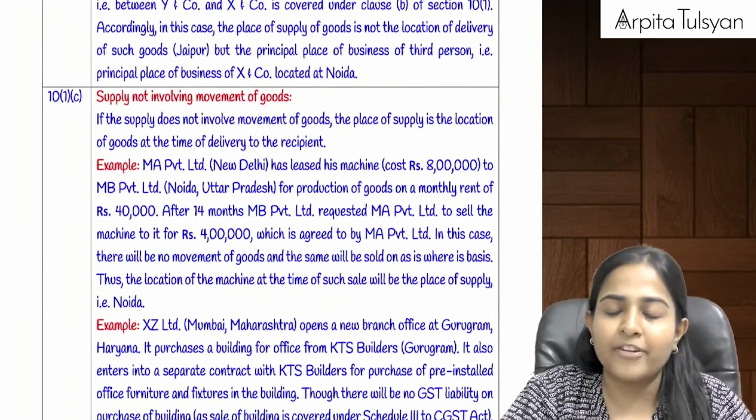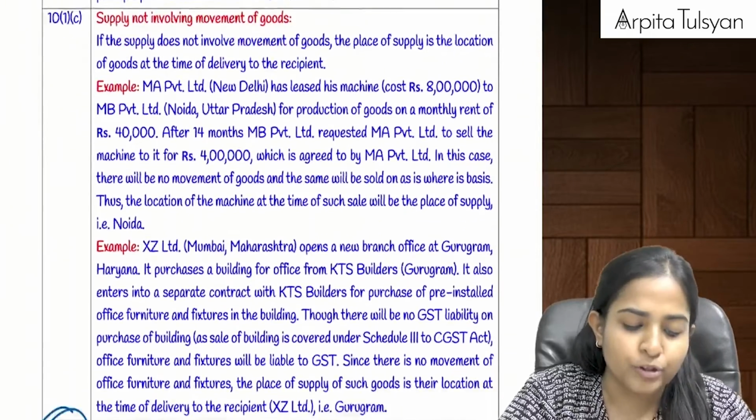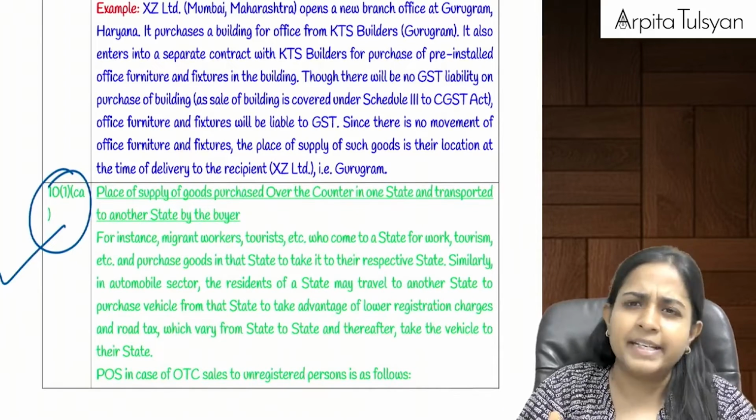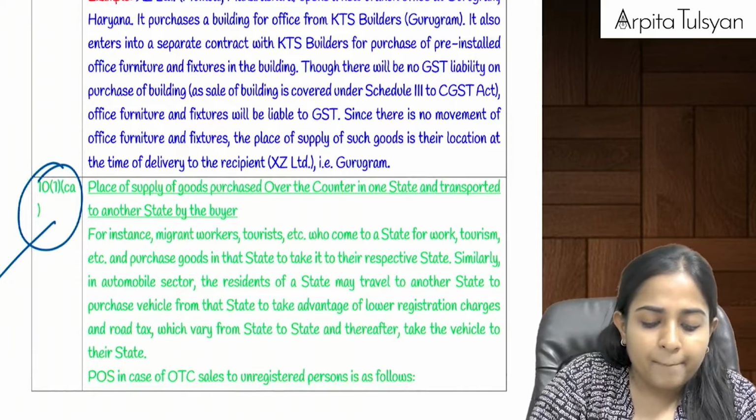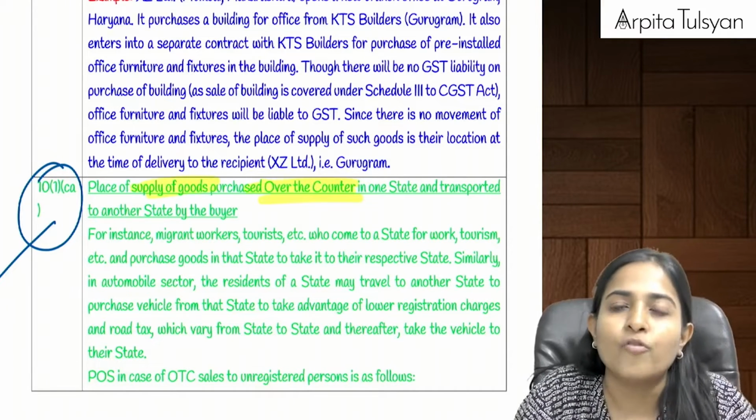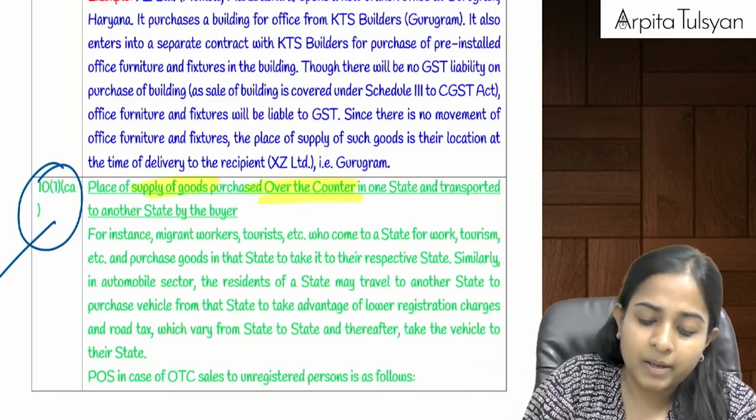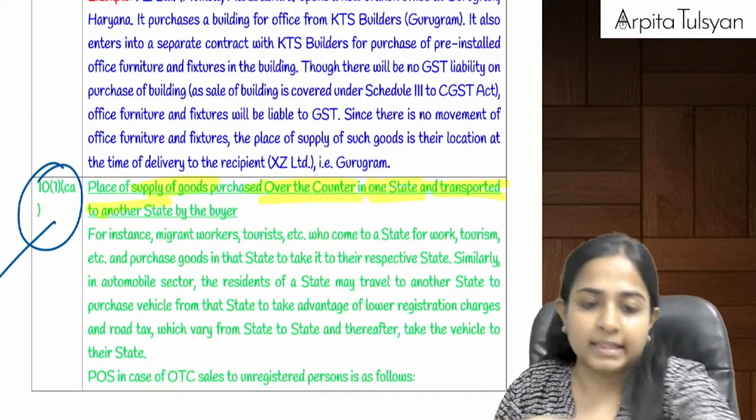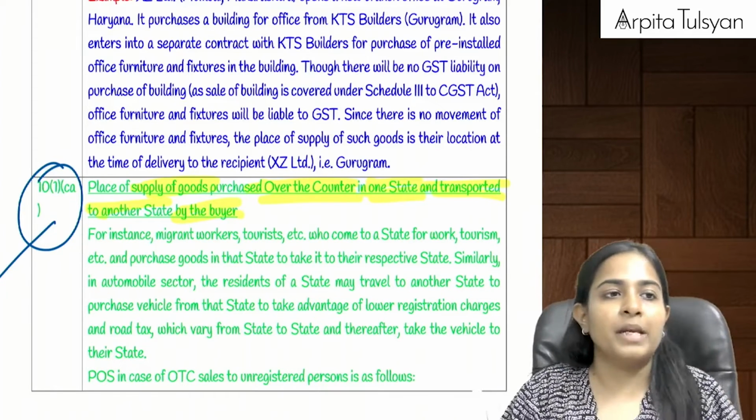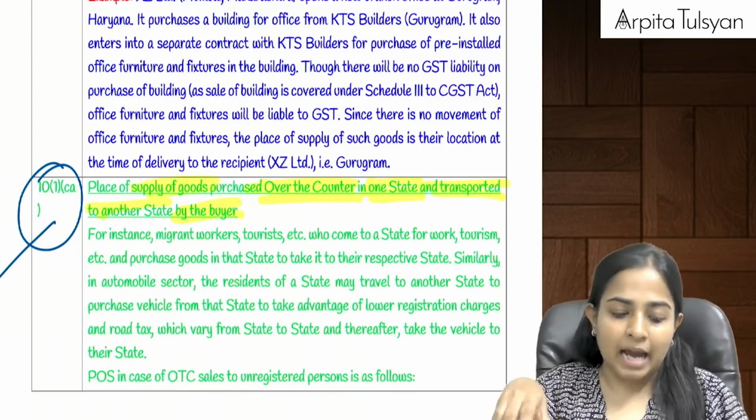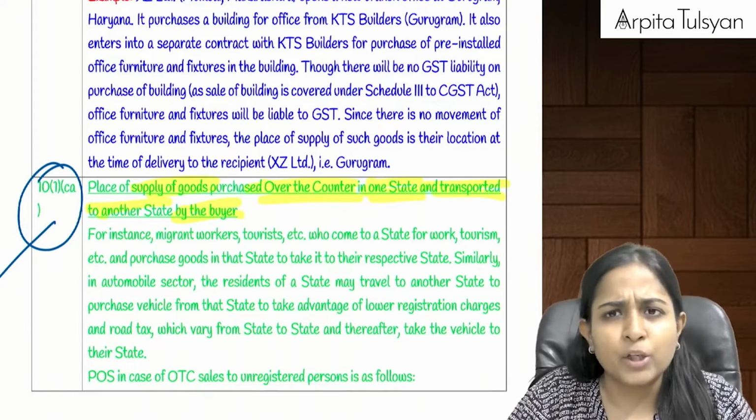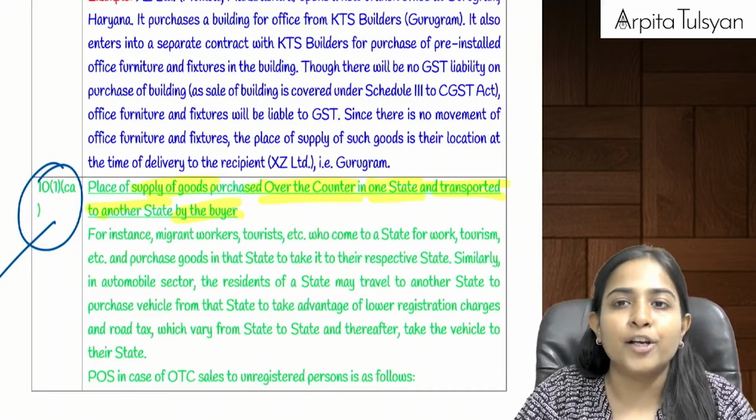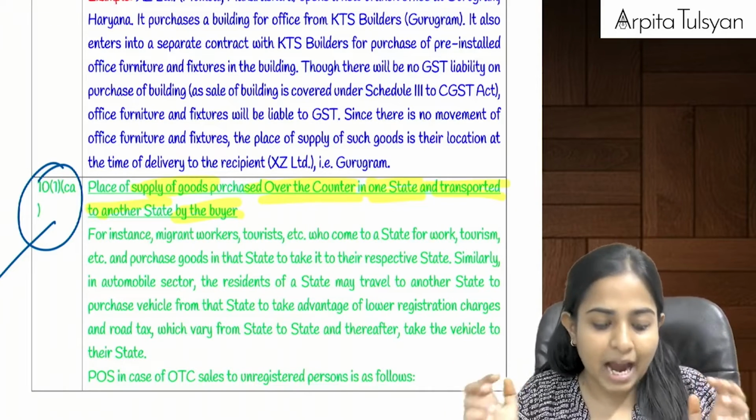One was normal, where it involved movement of goods, then when there was no movement of goods involved, in case of bill to ship to model, etc. we had considered that. Now section 10.1 CA, a very simple provision. Here they are talking about the place of supply of goods which is purchased over the counter in one state and transported to another state by the buyer. Now, what do you mean by this? Let's say I am here in Maharashtra. I go as a tourist to Gujarat, for example, and from a particular shop, I buy some goods.